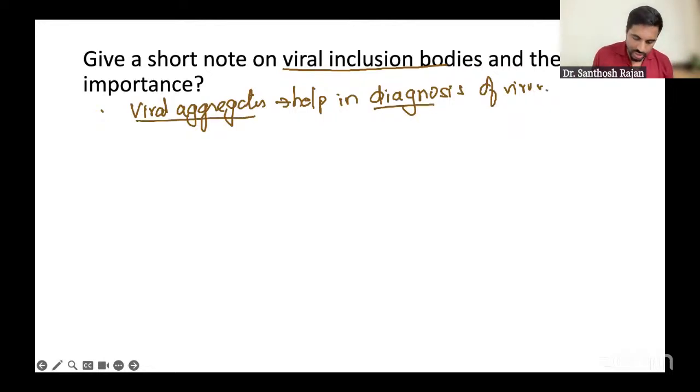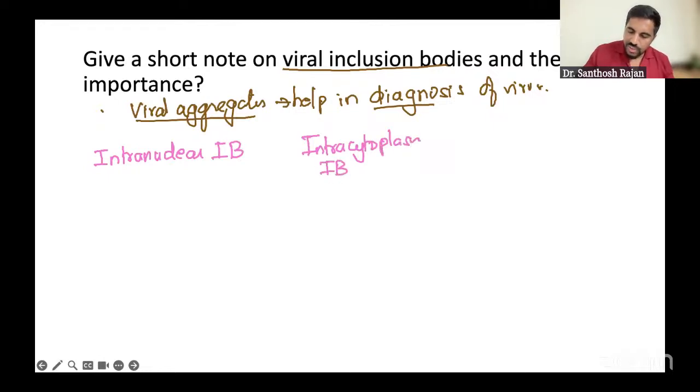Okay. Now classification. How are you going to classify? We are going to classify them into intranuclear inclusion bodies, but I'm going to write IB. And then we have intracytoplasmic inclusion bodies, and then we have both intranuclear and intracytoplasmic together. Okay, so this is the classification.